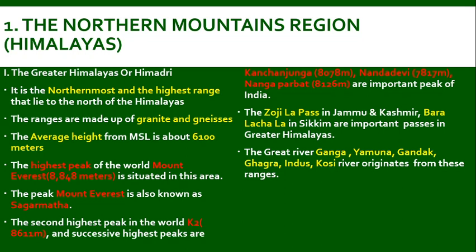The successive heights of peaks are Kanchenjunga, Nanda Devi and Nanga Parbat. The Zojila Pass in Jammu and Kashmir, Baralacha La in Sikkim are the most important passes in the Great Himalayas. The great rivers Ganga, Yamuna, Gandak, Gagra, Indus and Kosi originate from these mountain ranges.